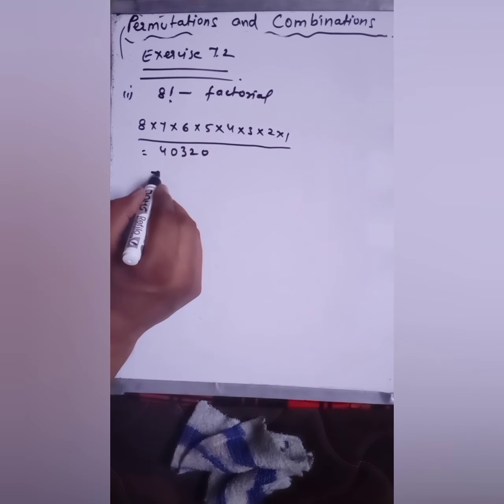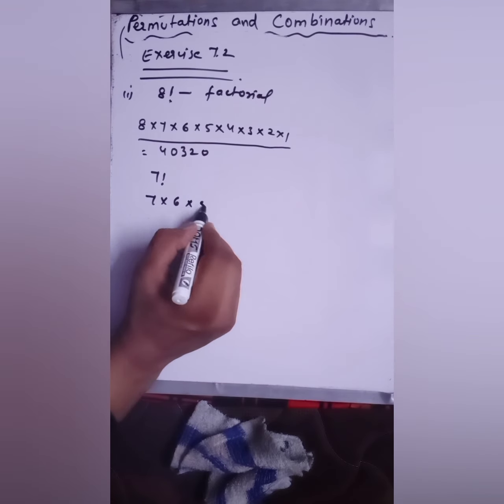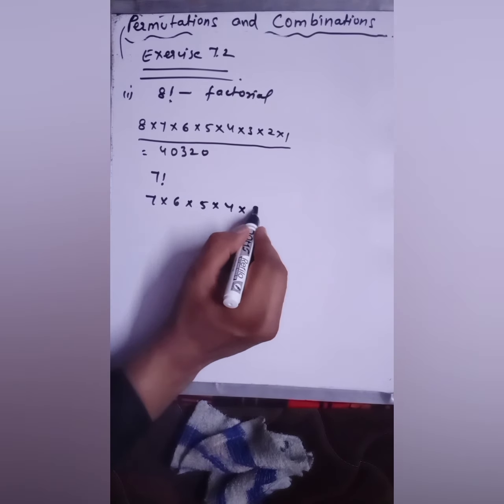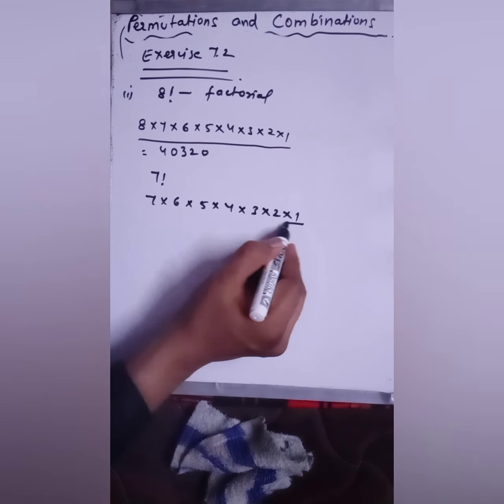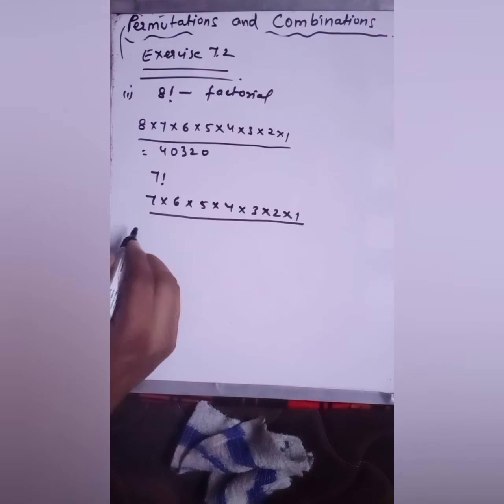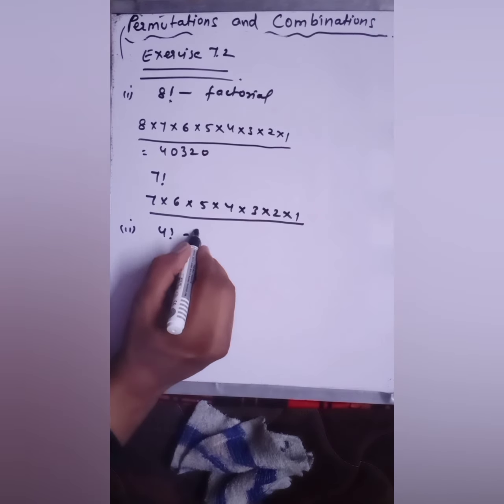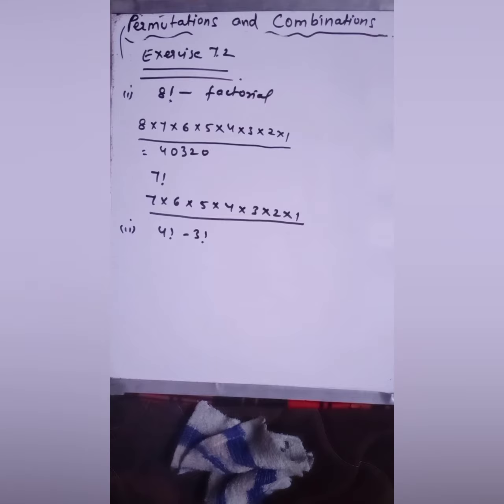If 7 factorial is given to you like this, so you have to write 7, 6, 5, 4, 3, 2, 1. So you have to calculate this value and you will get the value of 7 factorial. Got it? Similarly, in your second part, 4 factorial minus 3 factorial is given to you.